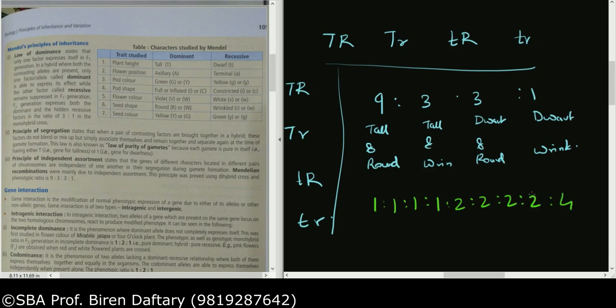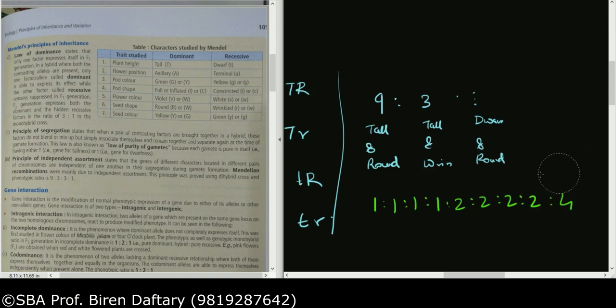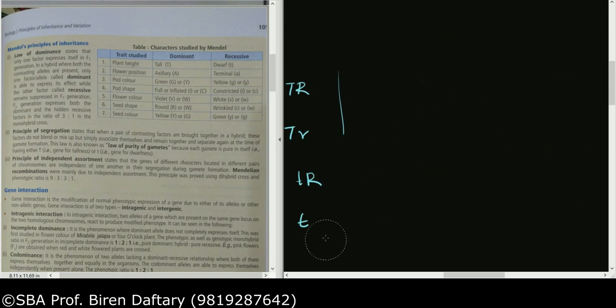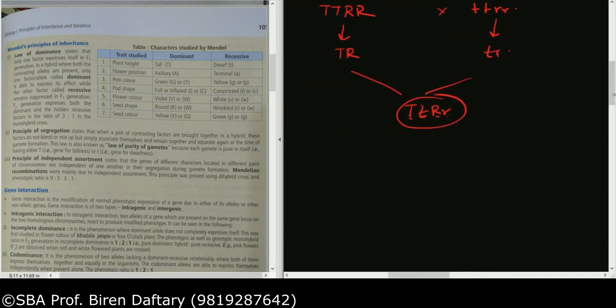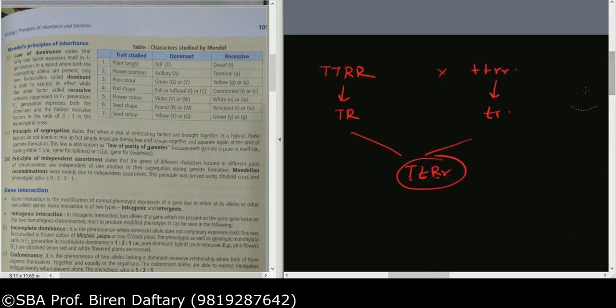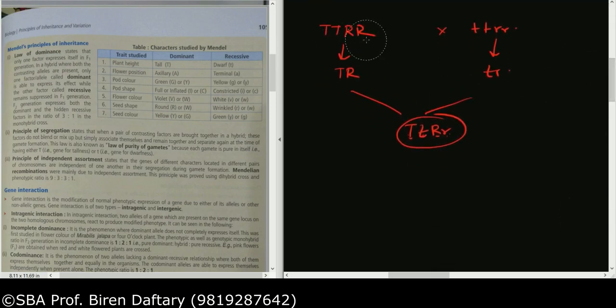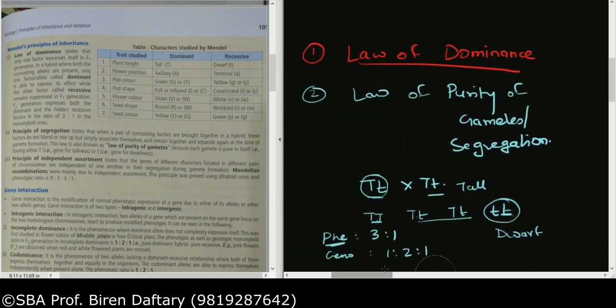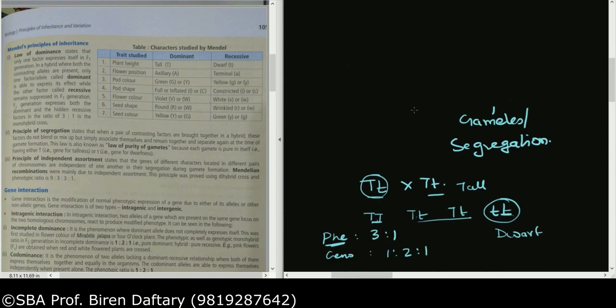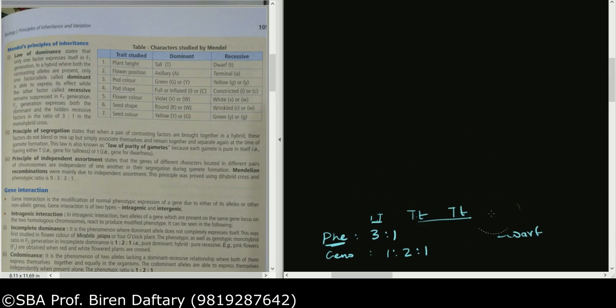Now what does the law of independent assortment state? We have done the entire cross. Now the law says that when you are taking an individual having more than one trait, you are not taking only the height or only the color, you are taking height and shape, so two traits. So in a cross between two organisms, pure for any two pairs of contrasting characters, the inheritance of one trait is independent of the other. The height and the shape are both independent traits.